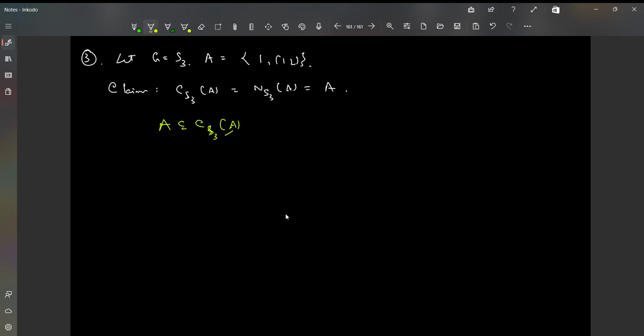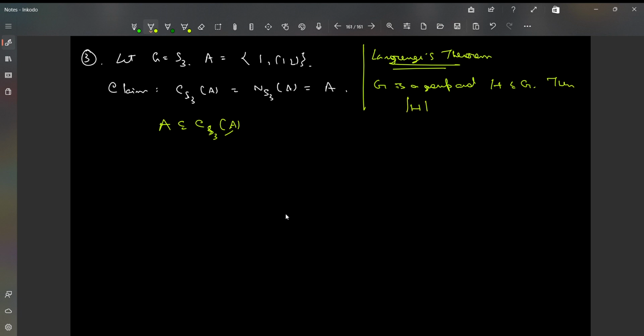The Lagrange's theorem specifically says that if G is a group and H is a subgroup of G, then the order of H divides the order of G, considering both to be finite.